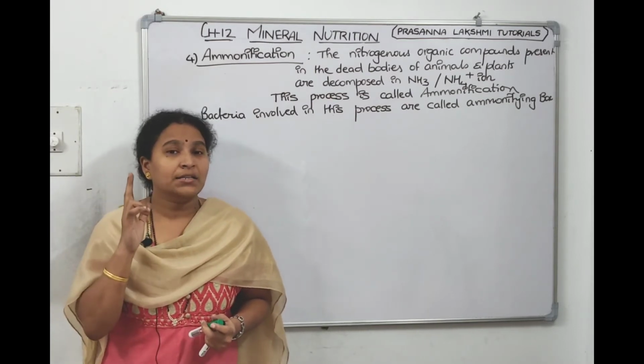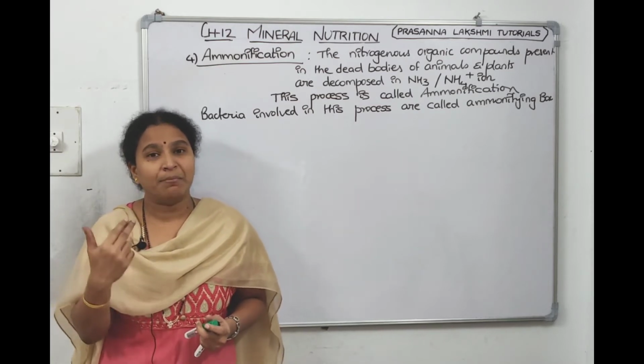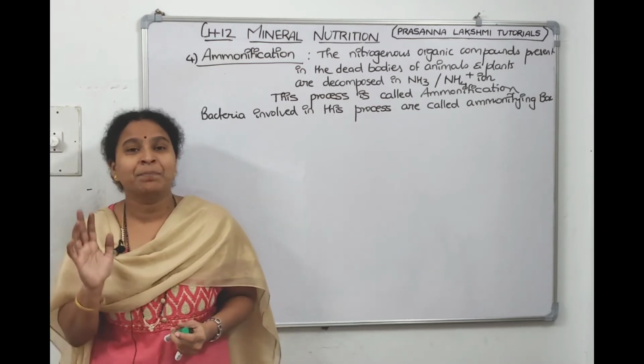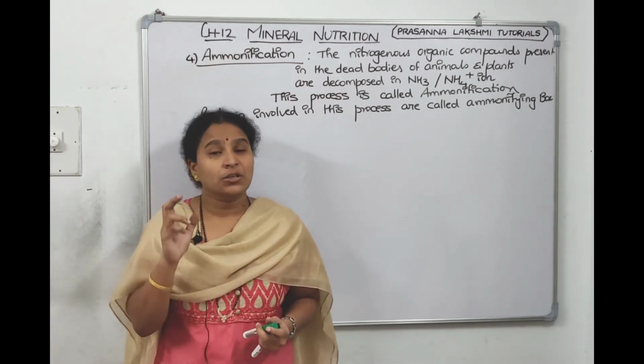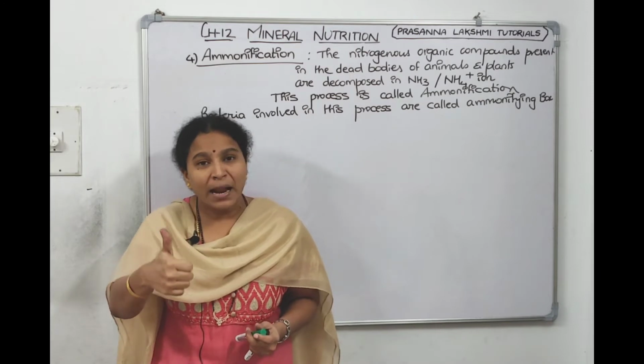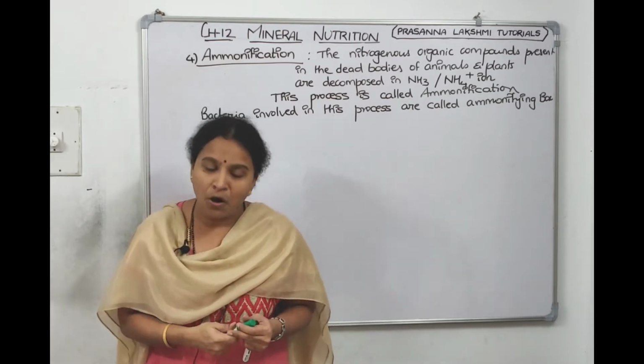Whenever a microorganism comes, I ask you to pronounce it with me so that the terms become familiar to you too. The bacteria involved in ammonification are Bacillus vulgaris, Bacillus ramosus, Bacillus mycoides.